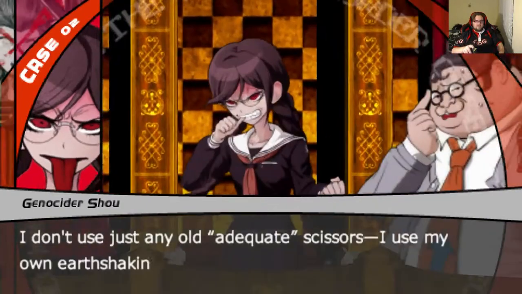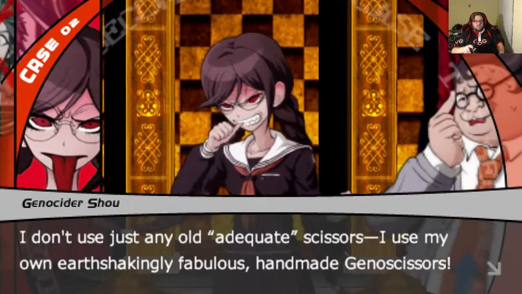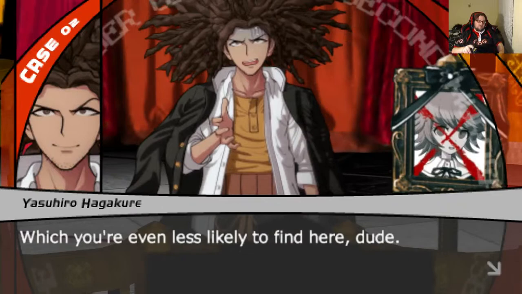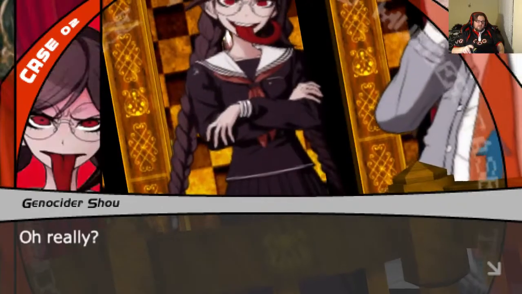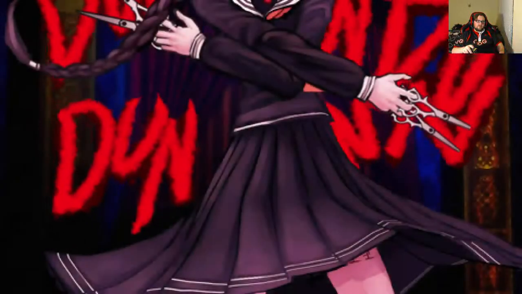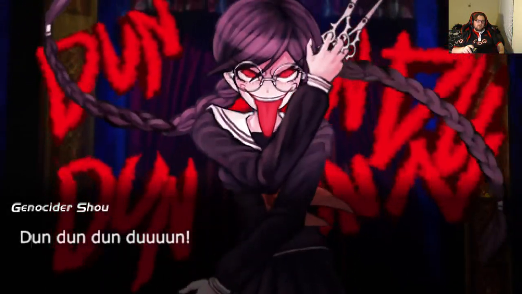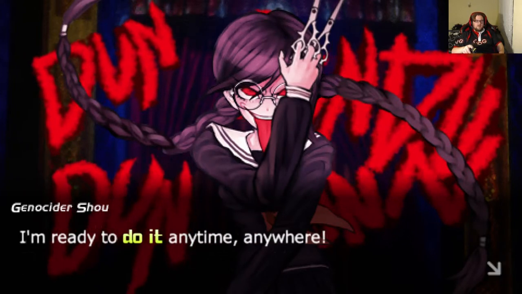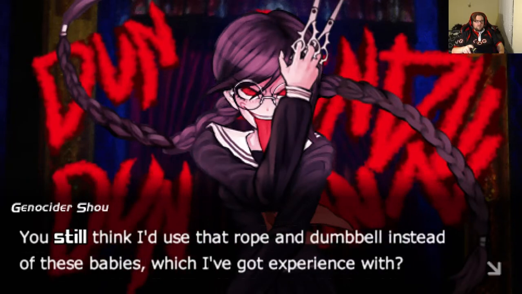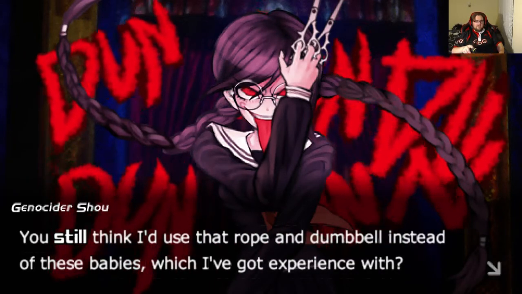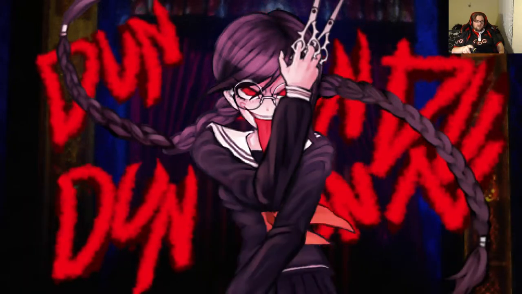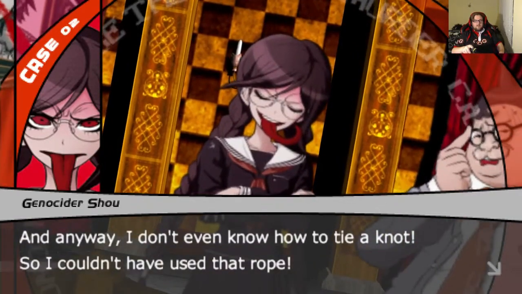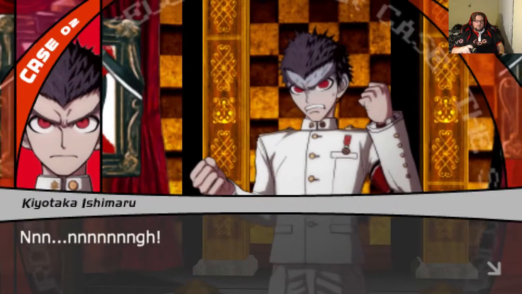Adequate scissors? I don't use just any old adequate scissors. I use my own earth-shakingly fabulous handmade Jenna scissors. That's still a hard word to say. Which are even less likely to find here, dude. Oh, really? Dun, dun, dun. You're fully equipped? I'm ready to do it anytime, anywhere. You still think I'd use that rope and dumbbell instead of these babies, which I've got experience with? I wouldn't, now would I? Suckers. And anyway, I don't even know how to tie a knot, so I couldn't have used that rope.